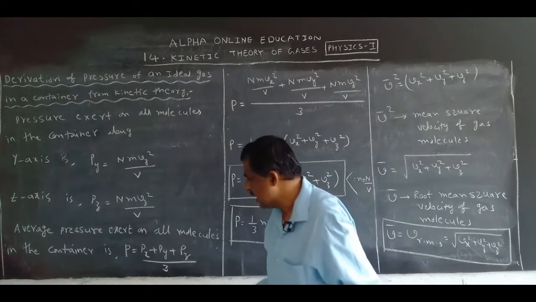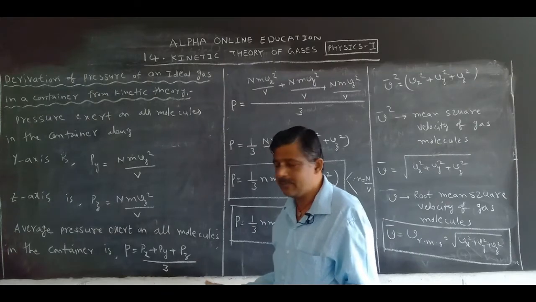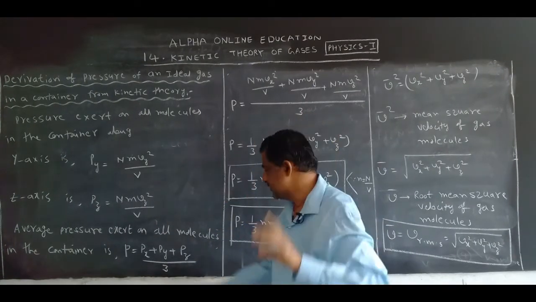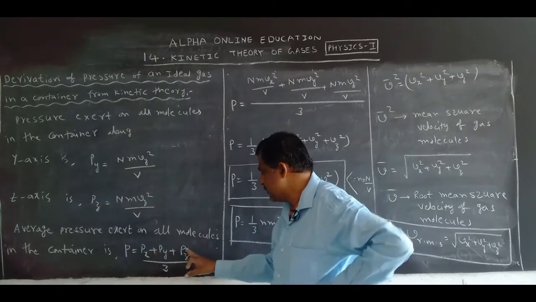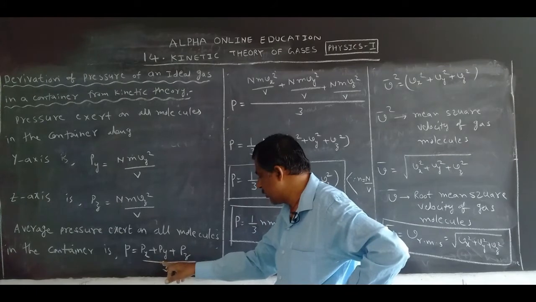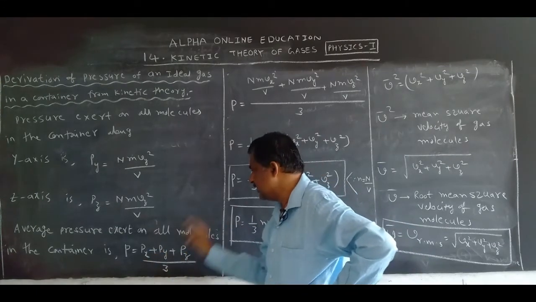What is an average? The sum of the quantities divided by the number of quantities. How many quantities do we take? Only 3: x, y, z. So the average is Px plus Py plus Pz, divided by 3. This is the average pressure.